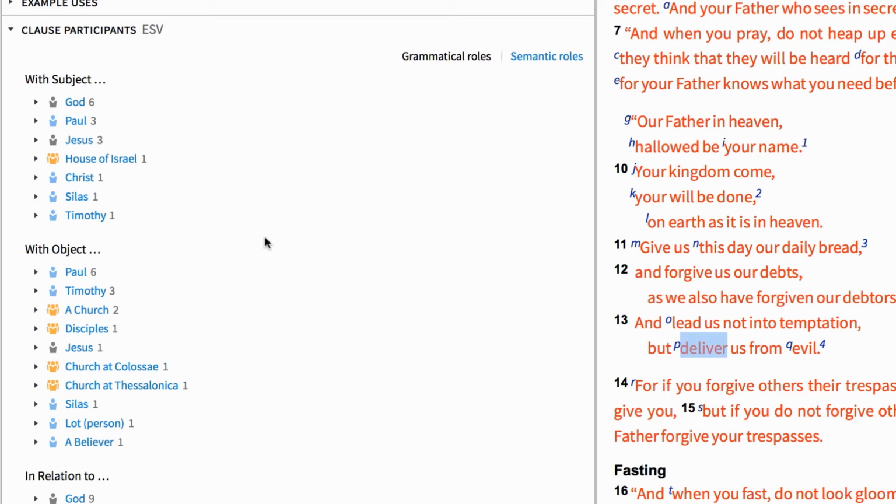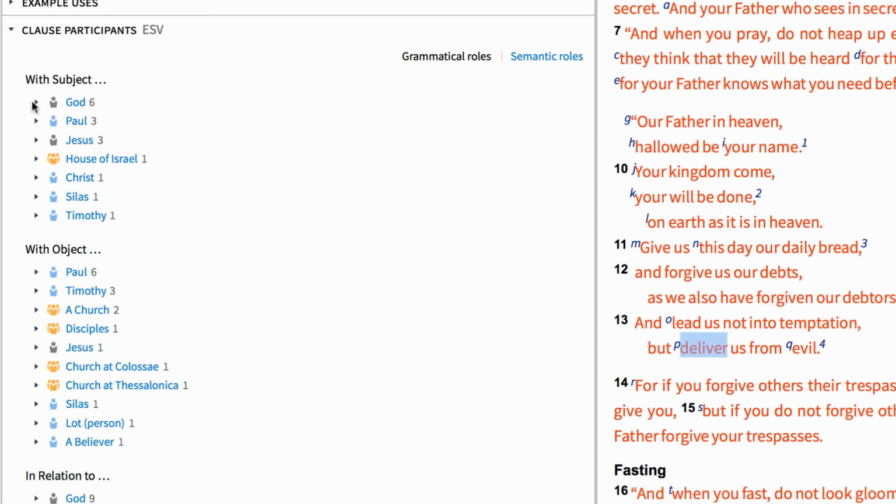At first glance, you'll notice that Logos shows me how certain characters relate to the verb ruomai in a clause, like as a subject or as an object. So essentially, what I'm looking at is a breakdown of who is the subject of the verb deliver and who is the object of the verb. And there are some amazing insights that we can take away from this breakdown.